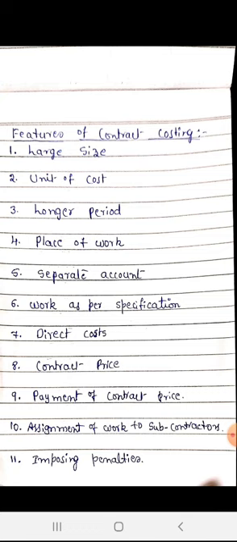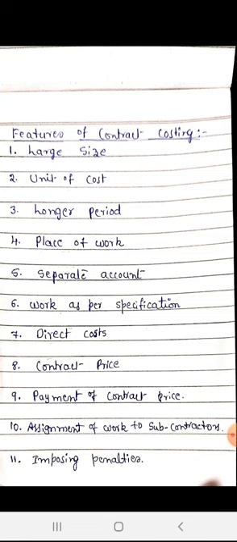Next, payment of contract price. Generally, a contract takes more than one year to complete. So the contract price is paid by the contractee in installments depending upon the progress of the work completed by the contractor, which is certified by the architect or engineer of the contractee. The contractee has to pay the contract price in installments as per the progress of the work.